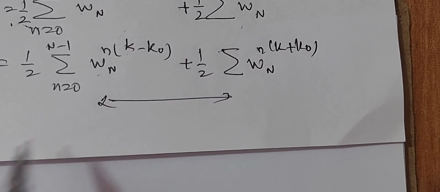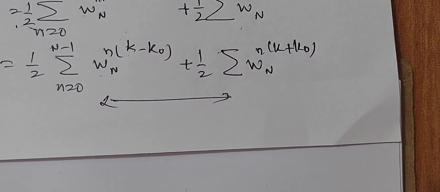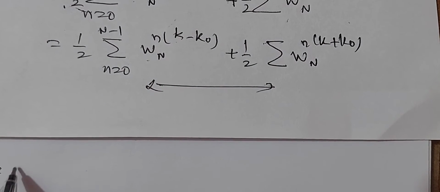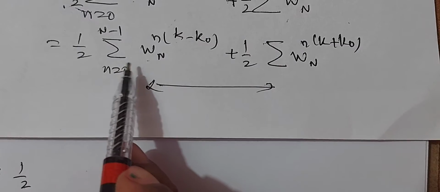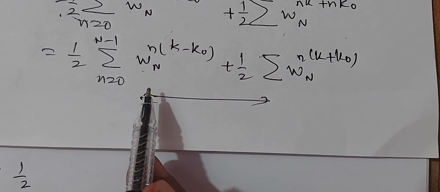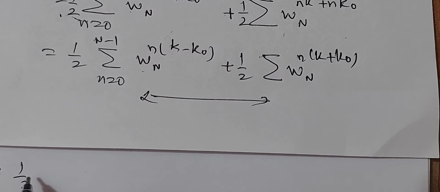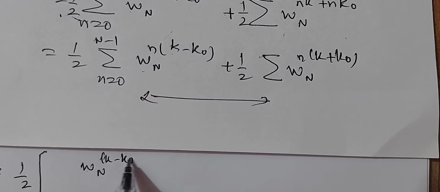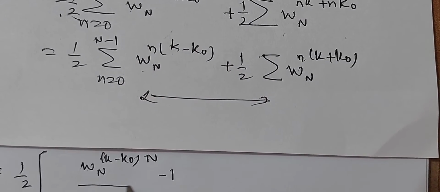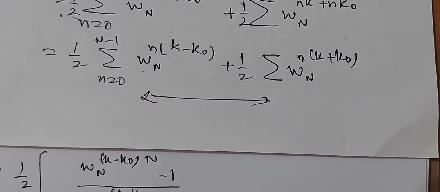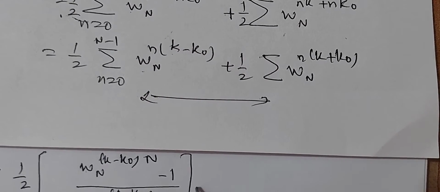Consider this, which is equal to half, this is in the form sigma a power n, and by applying the lemma we can write this as half of bracket a power N, which is wn to the power of k minus k naught, to the power of capital N minus 1, divided by wn to the power of k minus k naught minus 1, plus half of.